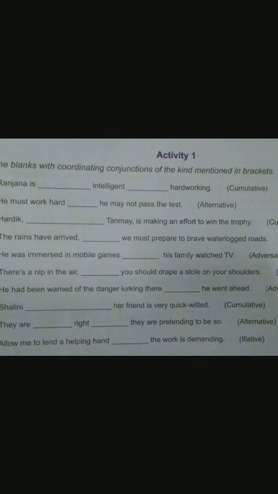So cumulative, as I told you, are simple conjunctions like and, both, as well as, not only but also. So what can be used here? Ranjana is not only intelligent but also hardworking. Ranjana is both intelligent and hardworking. These can be correct answers.